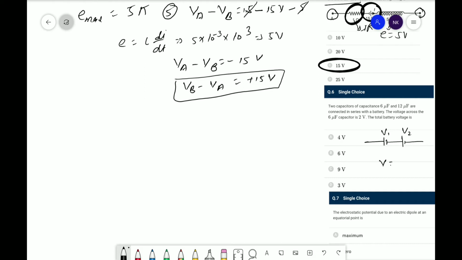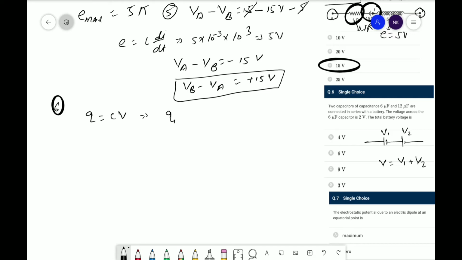So the total potential difference will be V1 plus V2. Okay, and we know that if they are in series, the charge is the same. So the charge across the capacitance of 6 microfarad and the charge across the capacitance of 12 microfarad will be the same. Hence we know that Q is equal to CV.